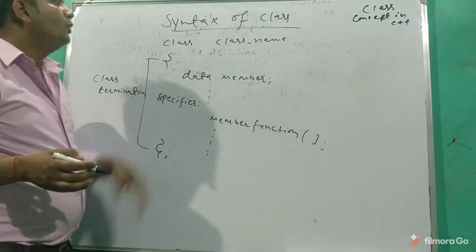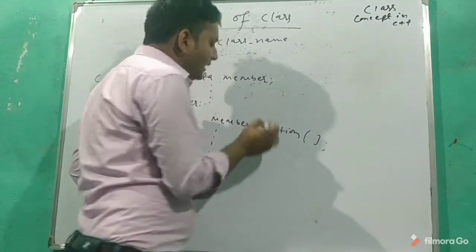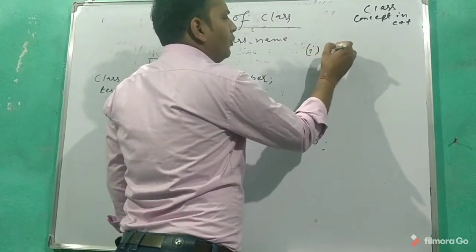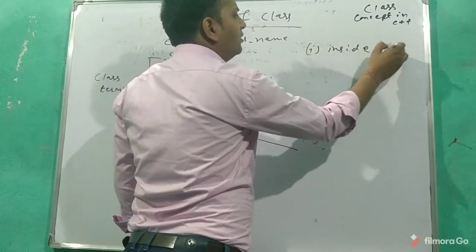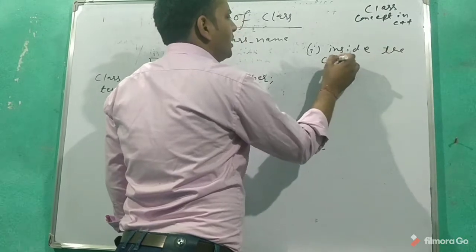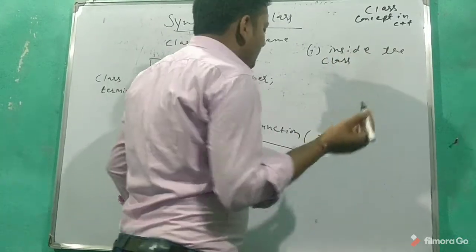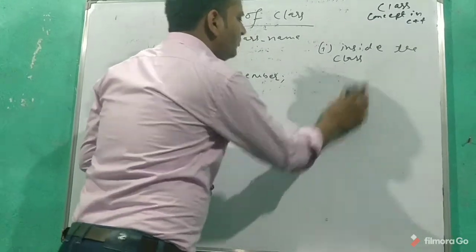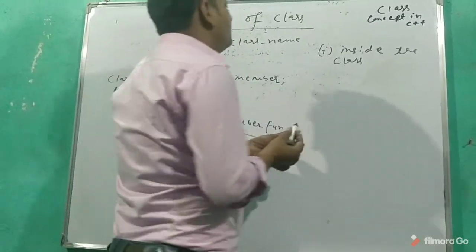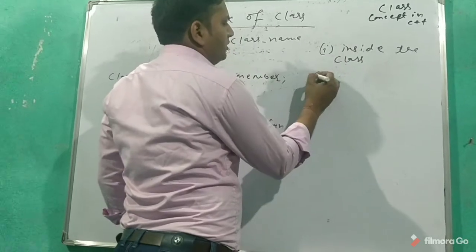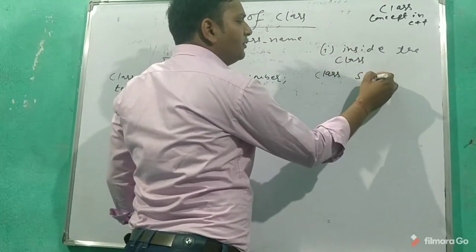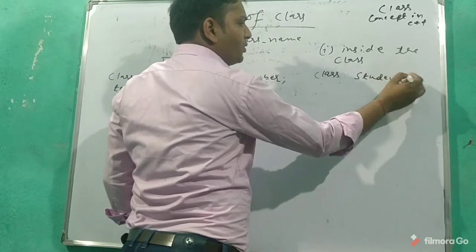So we can declare the member functions in two ways. One is inside the class. Let's take a small example, it will be clearer for you. Suppose we have a class, and for the time being I am giving the class name as student.